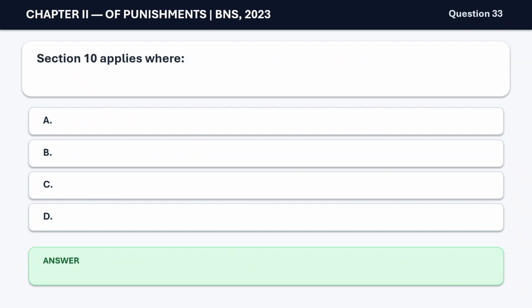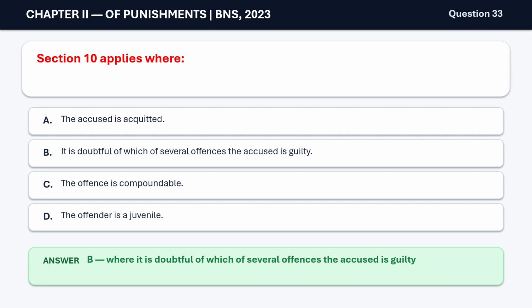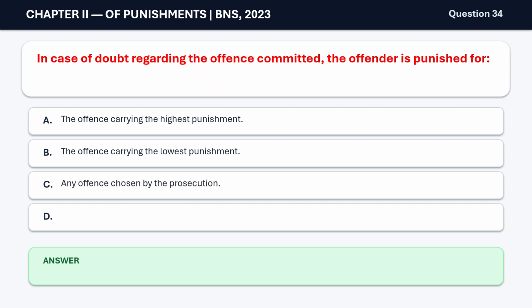Question 33. Section 10 applies where A. the accused is acquitted, B. it is doubtful of which of several offences the accused is guilty, C. the offence is compoundable, D. the offender is a juvenile. The correct answer is B. where it is doubtful of which of several offences the accused is guilty. Question 34. In case of doubt regarding the offence committed, the offender is punished for A. The offense carrying the highest punishment. B. The offense carrying the lowest punishment. C. Any offense chosen by the prosecution. D. The offense chosen by the victim. The correct answer is B. The offense carrying the lowest punishment.